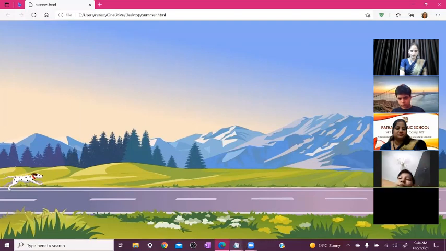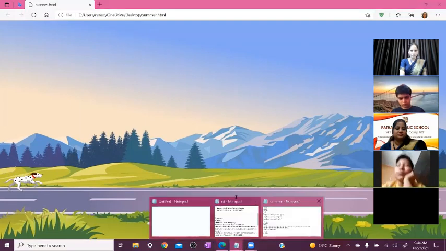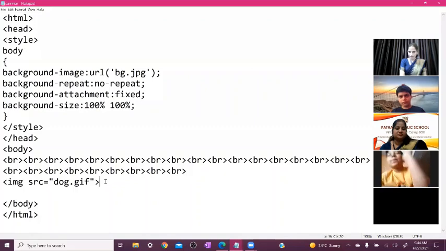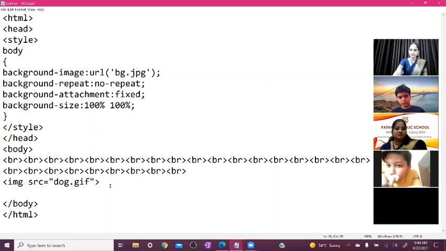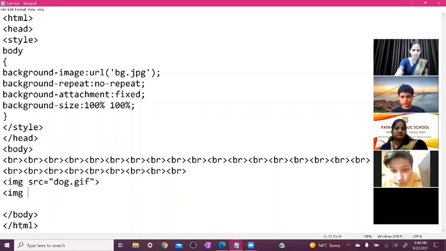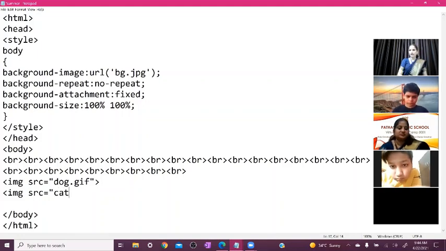So again, open your notepad. Everyone pay attention here. See here, after this img src is equal to dog.gif, we need to add two more images here. So first is img src is equal to cat. You can check the cat image is also available on the desktop here now.